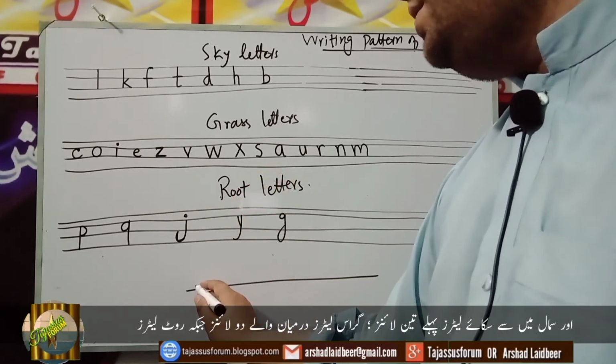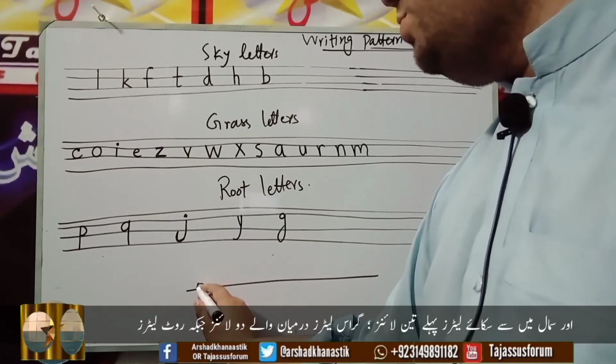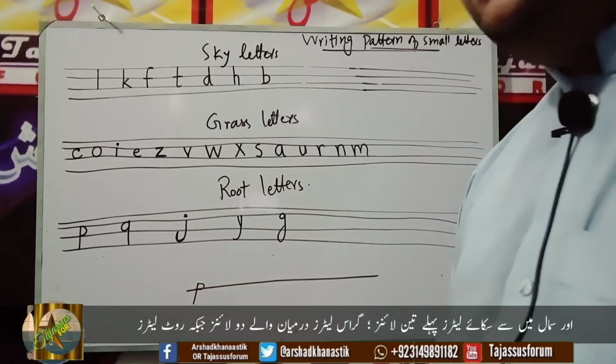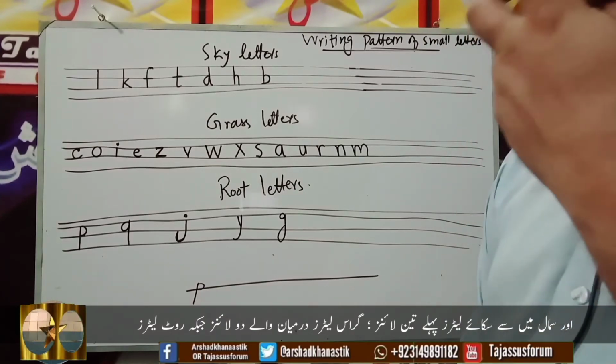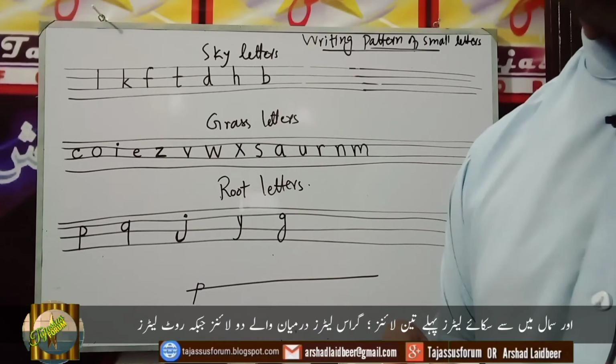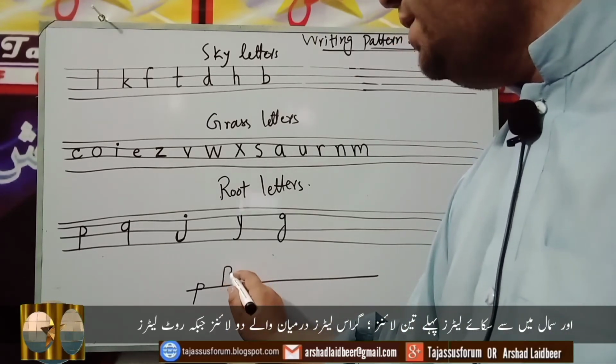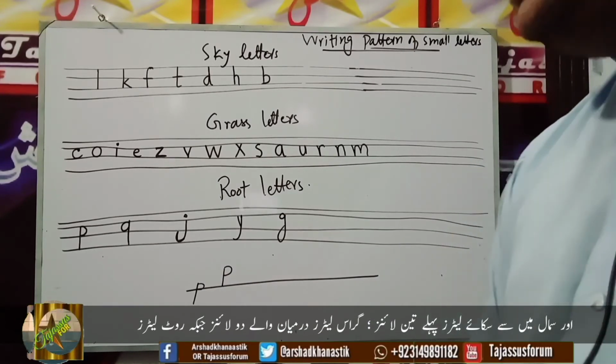So he will have to write it so that its head will be above the line and the rest of its body will be below the line, like this, okay? If he is going to write the uppercase P, all the uppercase letters are written in the first three lines, so he will have to write all of its body above the line, like this, okay?